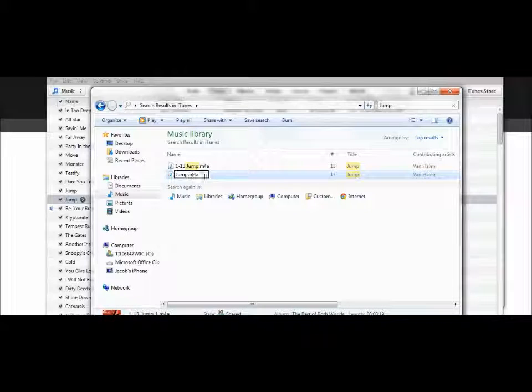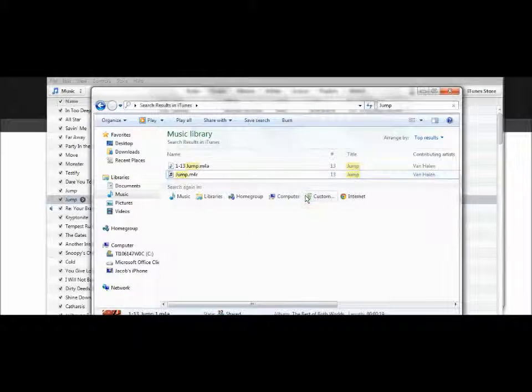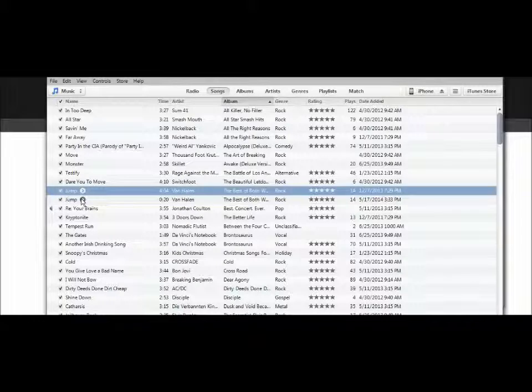And this part is important. You can ruin your song if you do it the wrong way. Change the extension to .m4r. Yes, you want to change it. Don't be scared. Now in iTunes, it's not going to play.